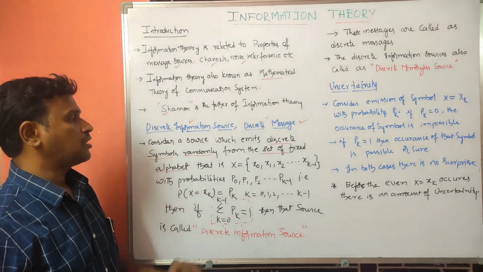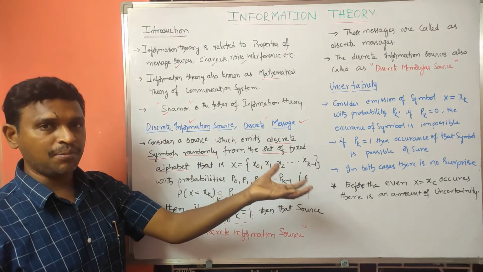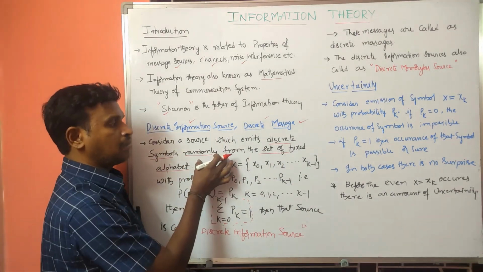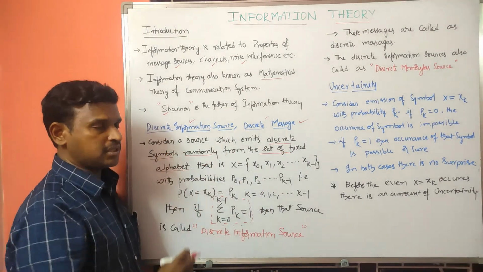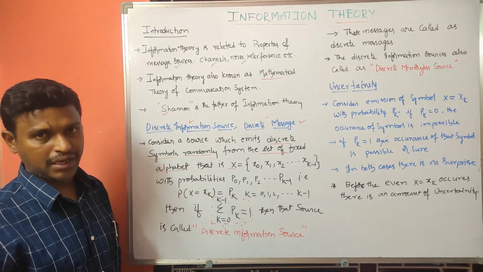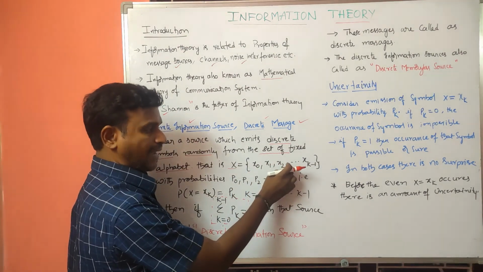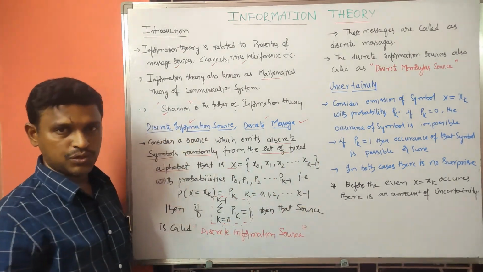The source will emit the symbols randomly from this set of fixed alphabets. That set I will take as capital X equal to x0, x1, x2 and so on up to xk minus 1.